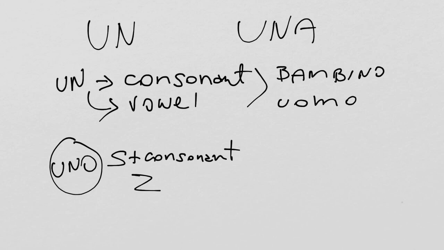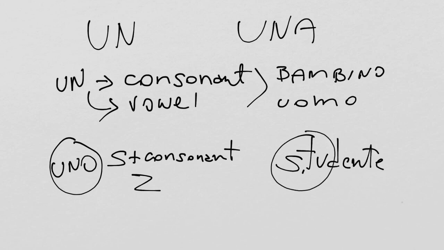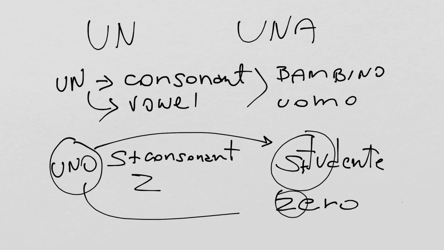But the purpose of uno is purely, as we call it, euphonic, good sound. So it will be uno studente, because studente begins with S followed by T, which is another consonant. Therefore, uno studente. With Z, same thing, good sound, uno zero rather than un zero.